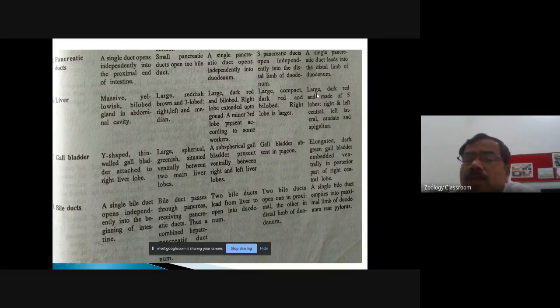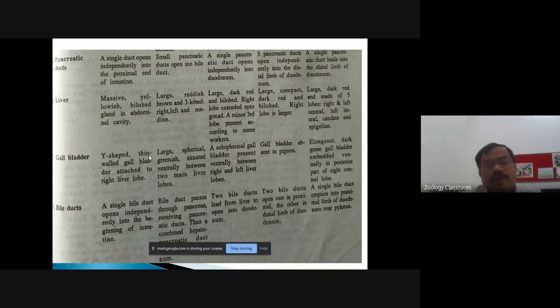In mammals, the liver is large, dark red, and made up of 5 lobes: right and left central lobe, left lateral, then the caudal lobe, and the Spigelian lobe. So these are the 5 lobes of the liver in the rabbit.